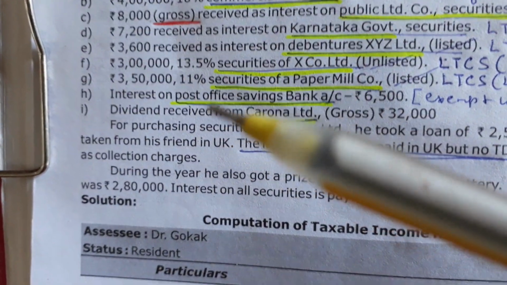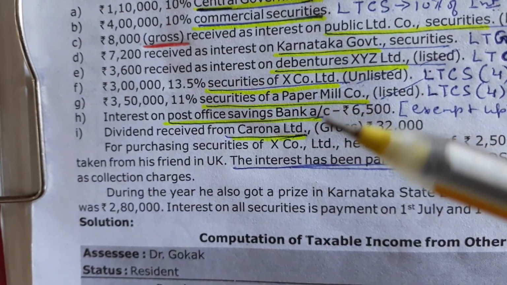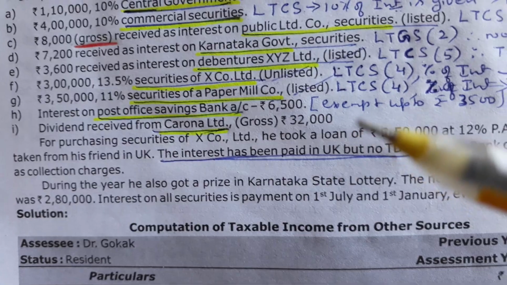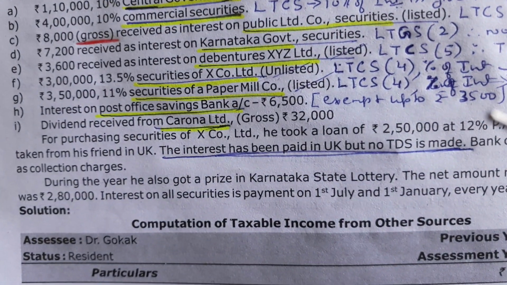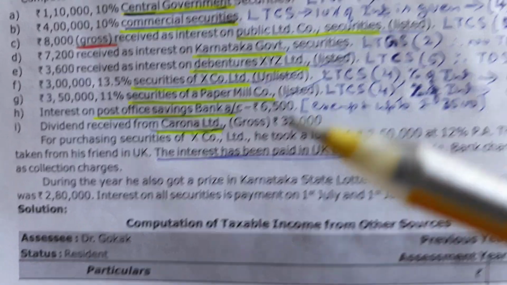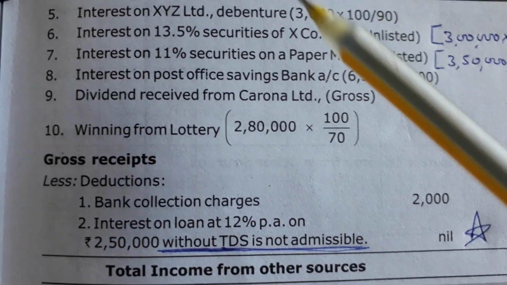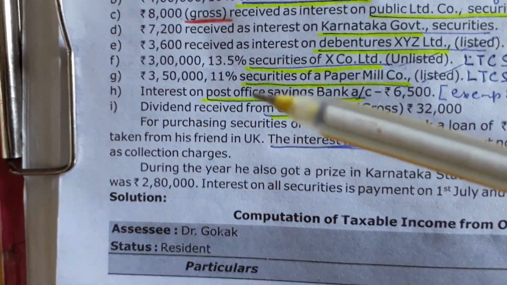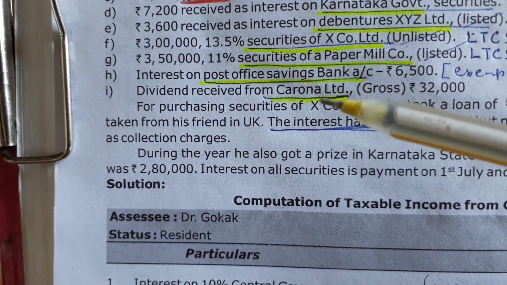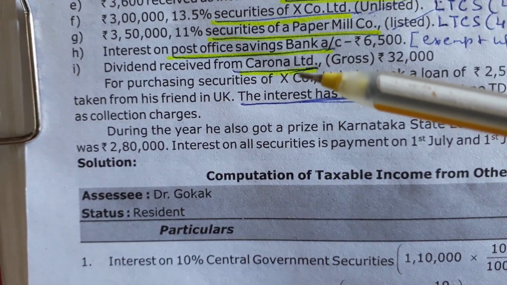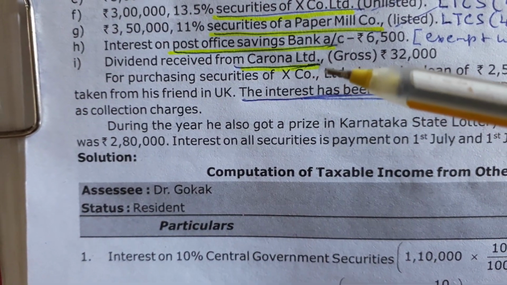Next, interest on post office savings bank account. Rupees 6,500 is given. Exempt amount is up to rupees 3,500. So 3,500 rupees you have to deduct from 6,500. Is it clear? From 6,500 deduct 3,500. Answer will be 3,000. Then dividend from Corona Limited. Corona Limited is an Indian company. So this is exempt under section 10(34).